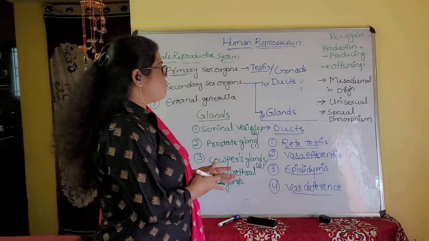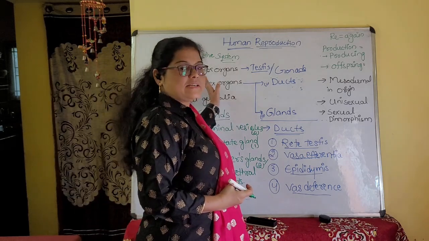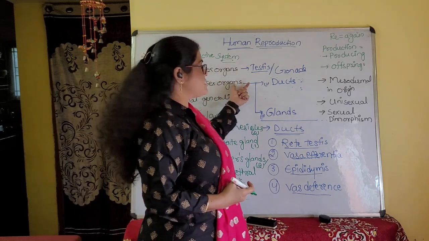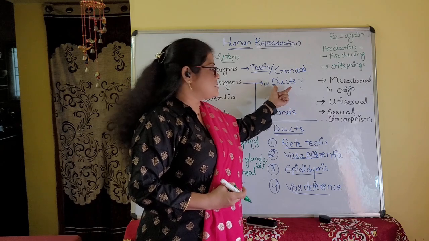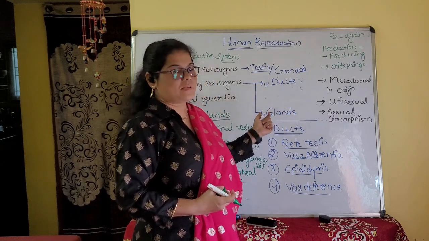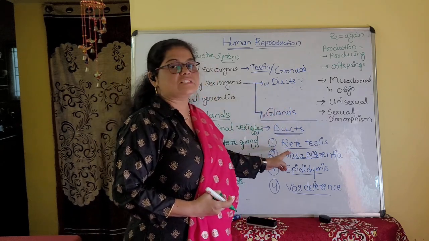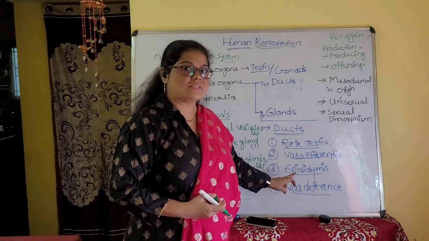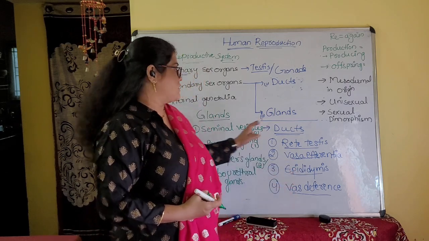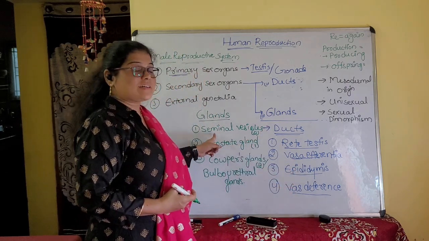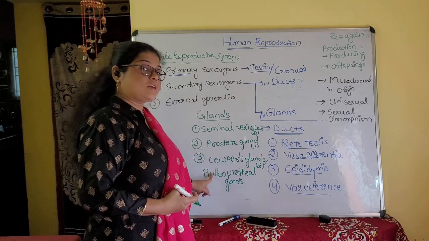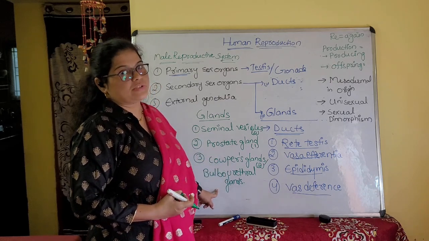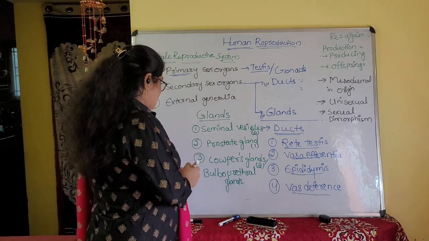So what comes under the secondary sexual organs, also called accessory sexual organs? Ducts are present and glands are present. Ducts are the rete testis, vasa efferentia, epididymis and vas deferens. Glands are seminal vesicles, prostate gland and Cowper's glands, also called bulbourethral glands.